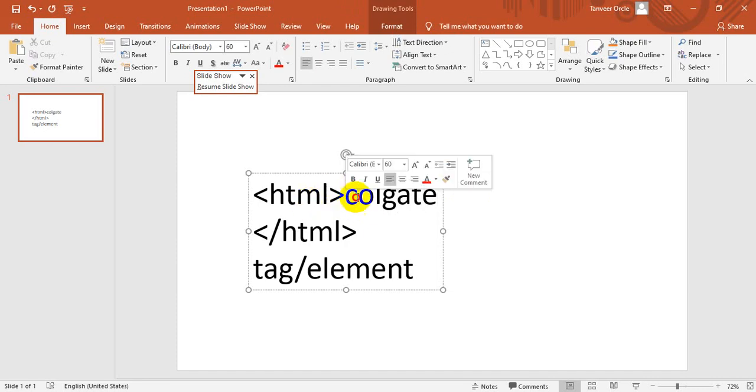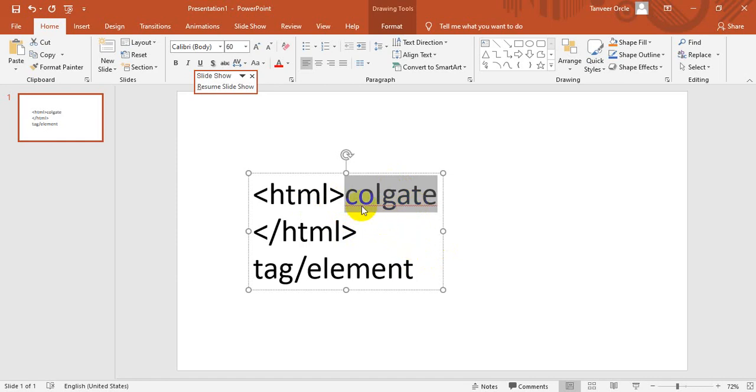For example, Colgate toothpaste is an HTML tag. So if you want to brush your teeth, you will not use petrol or cooking oil, you will use Colgate. So Colgate is an HTML tag or HTML element. In the same way, petrol is an HTML tag or element. In the same way, cooking oil is an HTML tag or element. So you have to know the application or use of each HTML tag. On the basis of their application and your requirement, you can use any element. For example, if you want to run your bike, you have to use petrol, not Colgate.